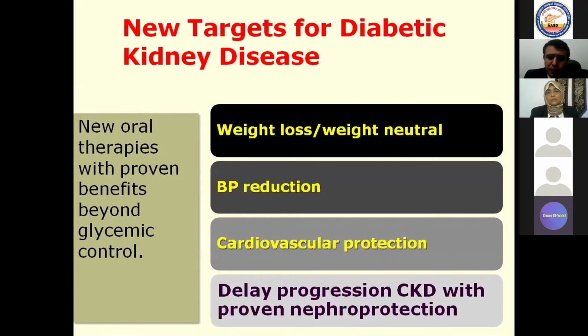So in this situation, you should put all your target on how to treat diabetic kidney disease properly through the new oral therapies, which have proven benefits beyond glycemic control. And I think my dear colleague, Dr. Yasser, has a lecture in which he will speak about these drugs. Weight loss is very important, blood pressure reduction, cardiovascular protection, because this is, of course, the major cause of mortality, and to delay and retard the progression of chronic kidney disease.